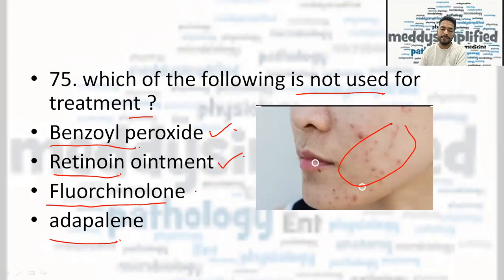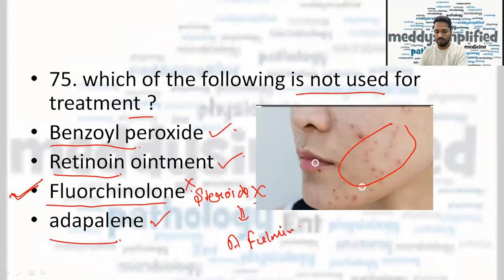Fluoroquinolone is... steroids, and usually we should not use steroids for acne treatment. And last option was adapalene, which is also used for acne treatment. So the correct answer here should be fluoroquinolone. Fluoroquinolone, which is not used for acne treatment. It can be used in acne fulminans, if I'm not wrong. Right. So that is the correct answer here.